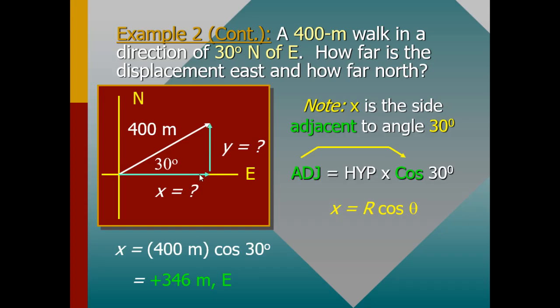The positive sign is telling you the direction. Remember the coordinate system we talked about? It is telling you that we are going in the positive side, which is plus 346 meters east.